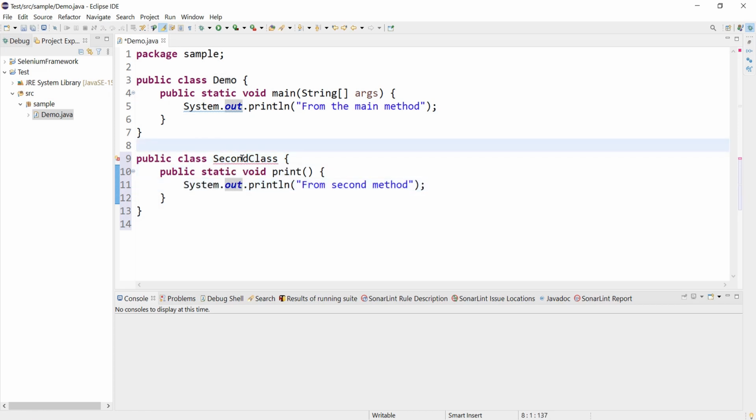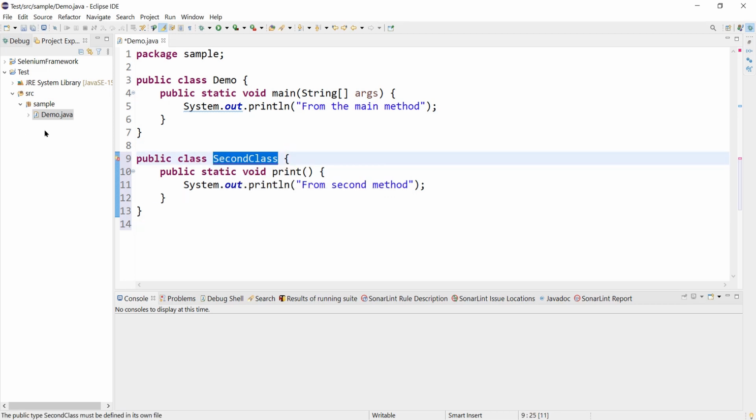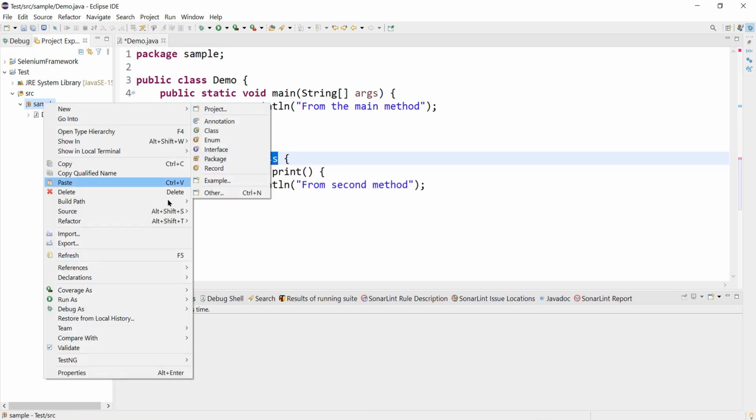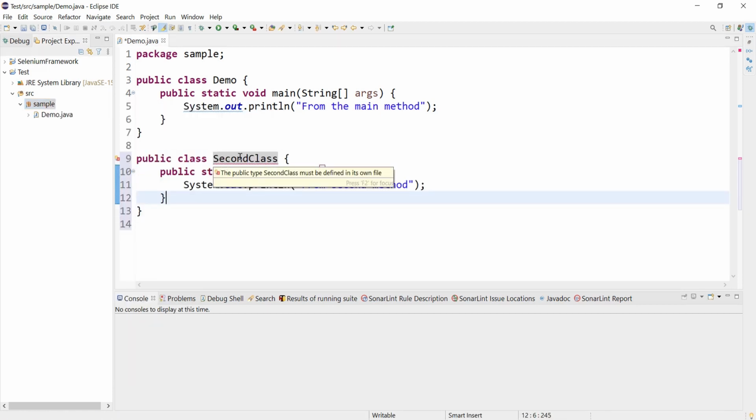But now I am getting an error. The error is saying: the public type SecondClass, that is the name of the class, must be defined in its own file. It means I should not be defining this class over here. It should be part of the file which has SecondClass as its name. If I create one more class file with the name SecondClass and move this there, then it will be fine. So this is what the error is saying.